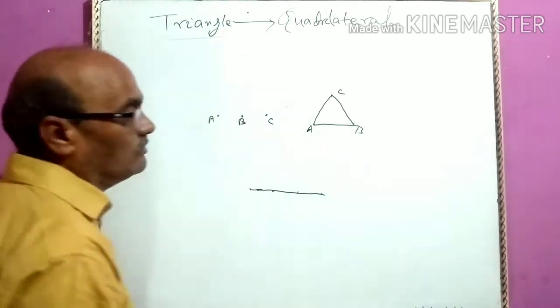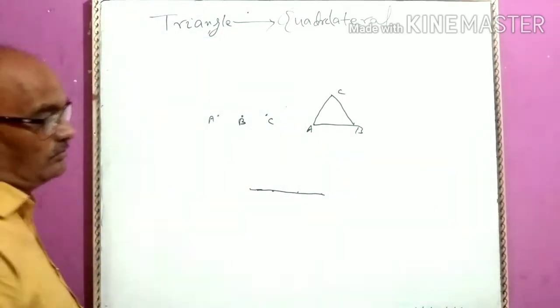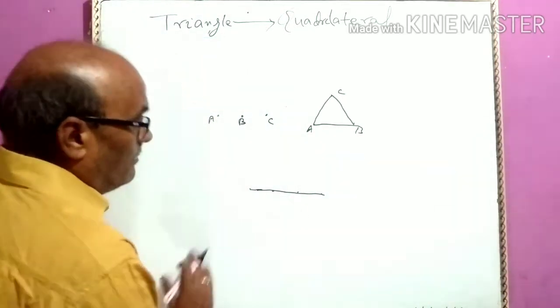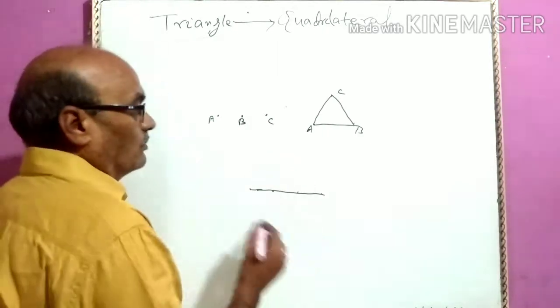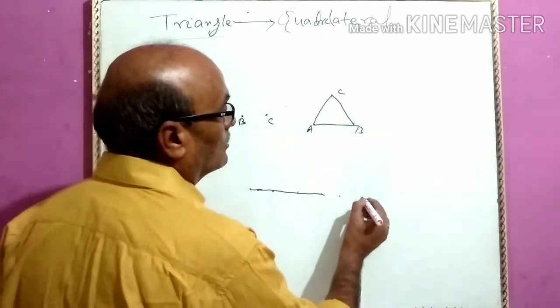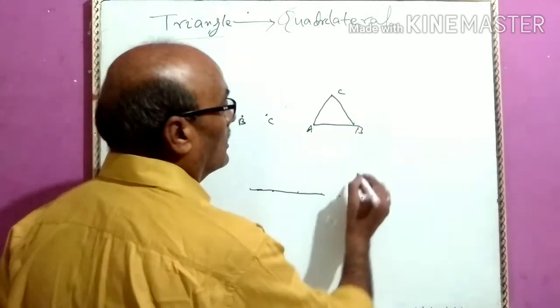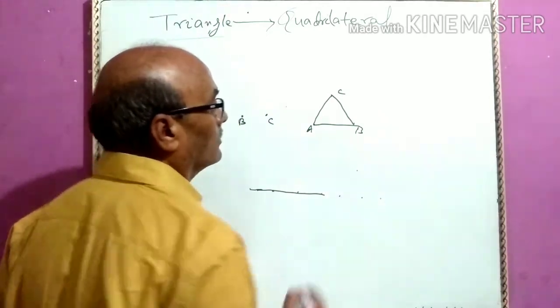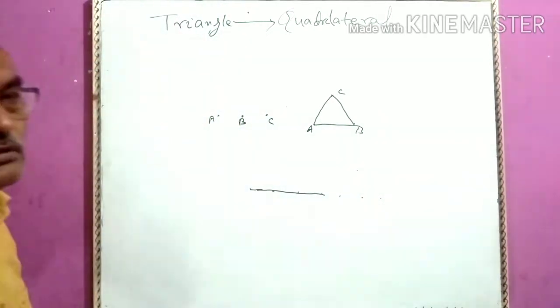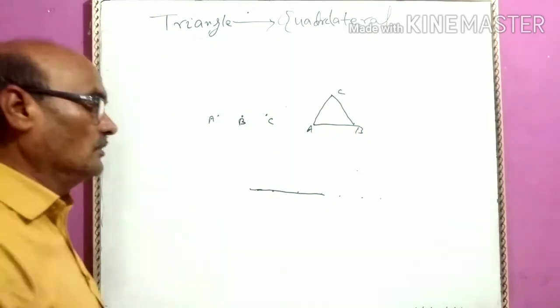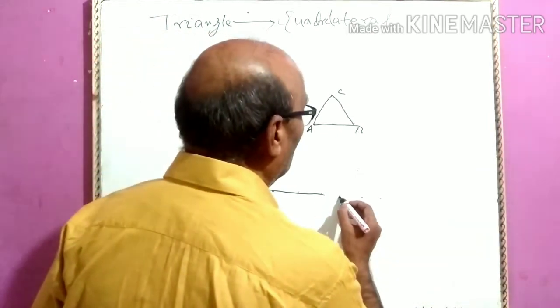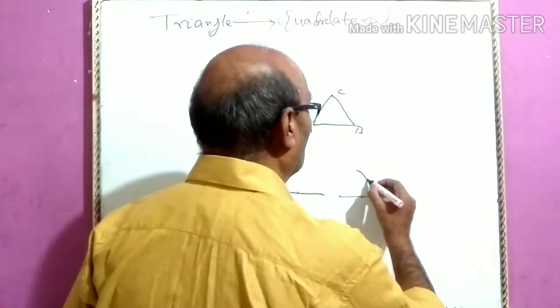How many quadrilaterals will be formed? No quadrilaterals will be formed, because if you join them, then it will be a triangle.